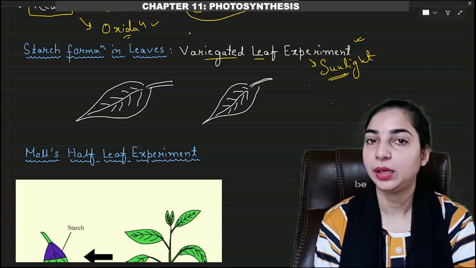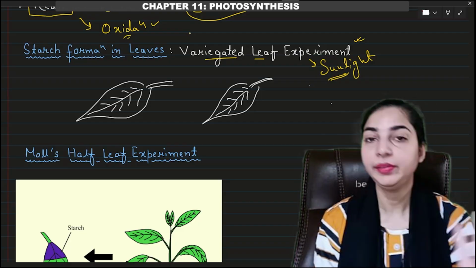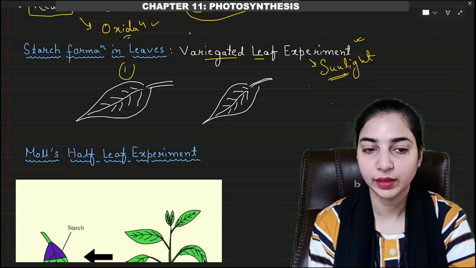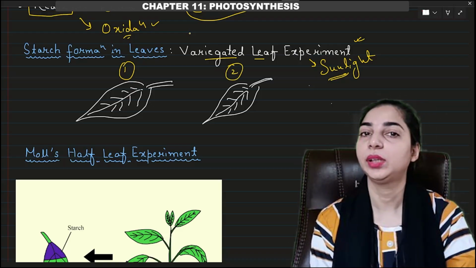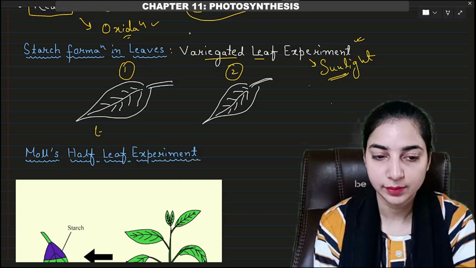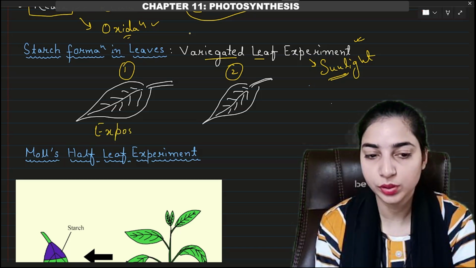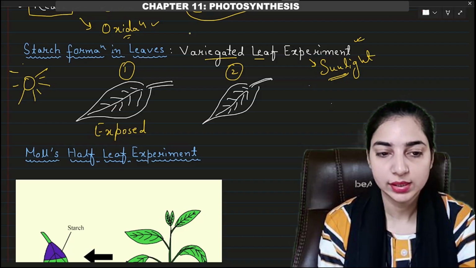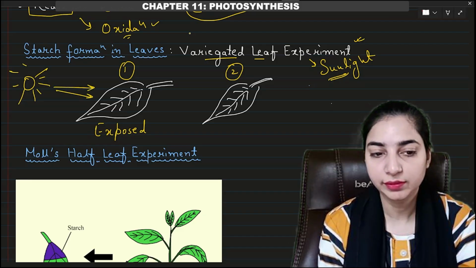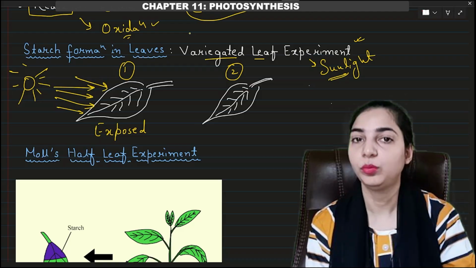So in this experiment, what is done? We take 2 leaves. Okay, this is leaf 1, this is leaf 2. Now the first leaf is totally exposed to the sunlight. This is the sun. Okay. So the sunlight is coming directly to this leaf. When the sunlight is coming directly to the leaf, what will happen?